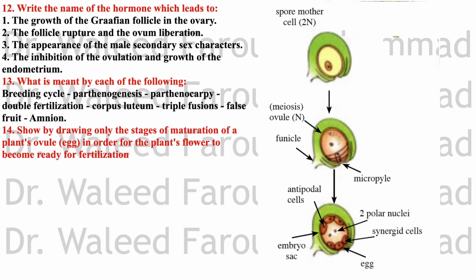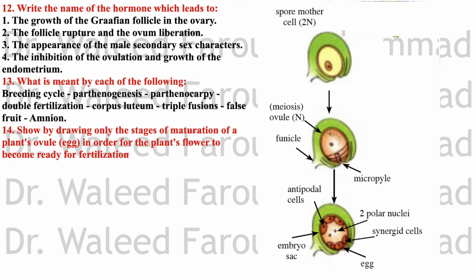Write the name of the hormone which leads to the growth of the Graafian follicle in the ovary. It's the FSH, follicle stimulating hormone. The follicle ruptures and the ovum is liberated. This is ovulation, which is caused by luteinizing hormone. The appearance of male secondary sex characters: it's the male sex hormone, which is testosterone. The inhibition of ovulation and growth of the endometrium: this is the responsibility of progesterone.